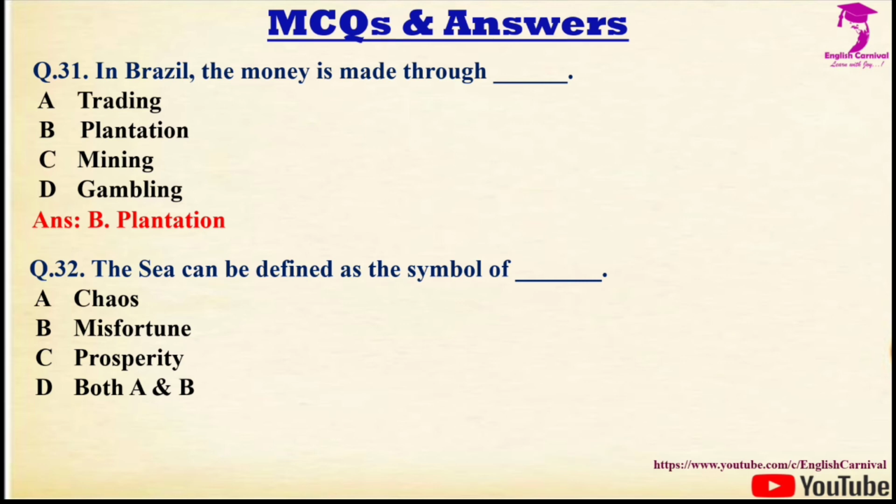Question number 32 we have, the sea can be defined as the symbol of dash. Options are A. Chaos, B. Misfortune, C. Prosperity, and D. Both A and B. Correct answer is D, and it is both A and B, that means chaos and misfortune.